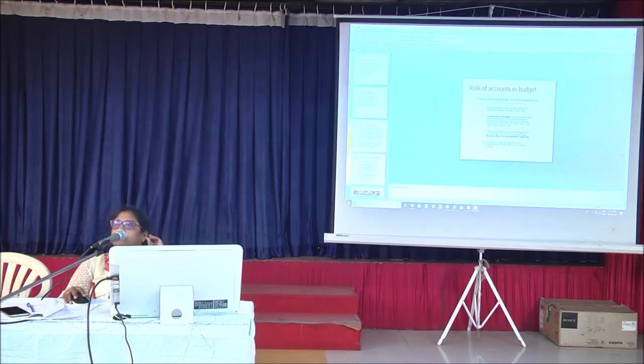Whenever any estimate or any indent is received, we have first to see whether the allotment is available and whether that allocation is correct. Generally discharging other management accounting functions such as providing financial data for management reporting, and seeing that there are no financial irregularities in the transactions of the railways. This is all the role of accounts.